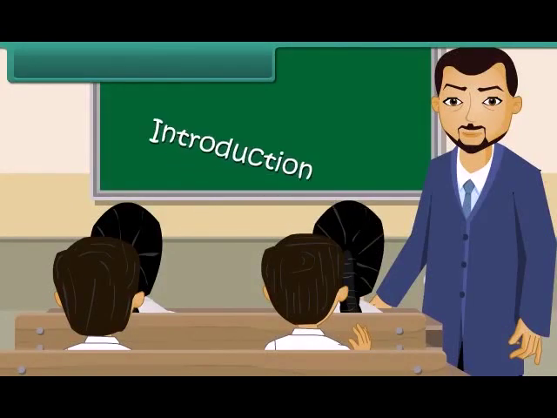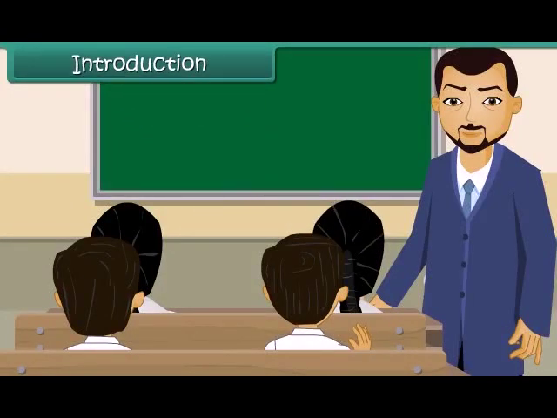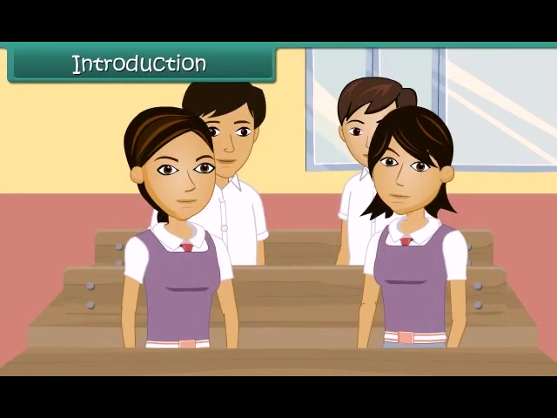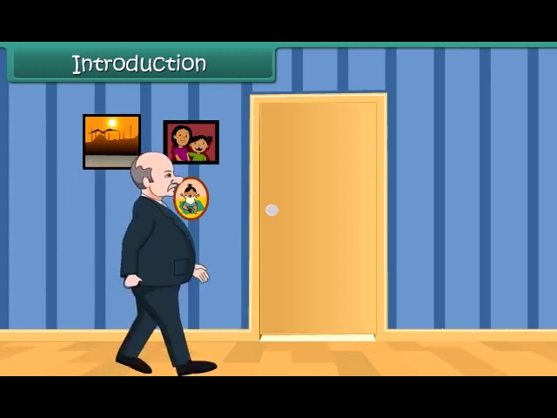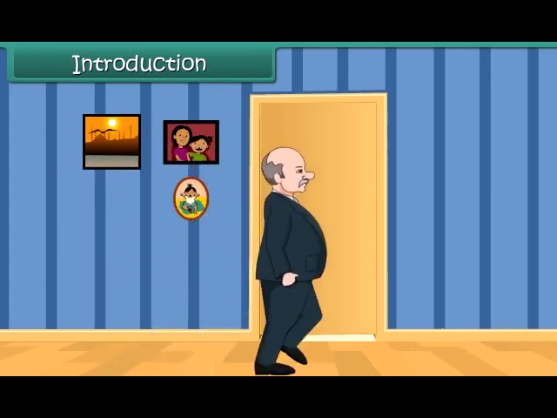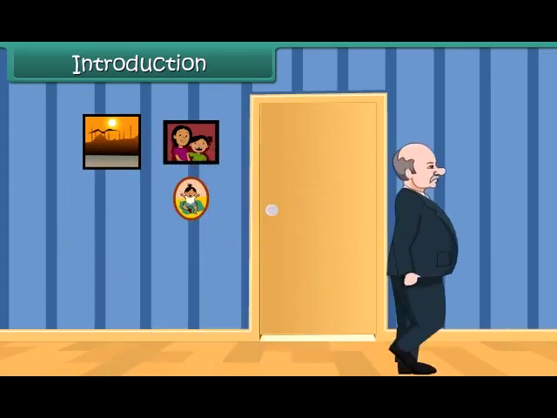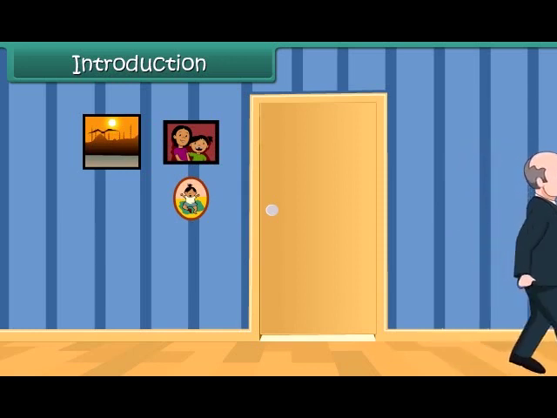Introduction. The first day a teacher enters into your classroom, what do you say to the teacher? You all wish a very good morning to the teacher. Suppose all the doors in your room are closed. Then how can you guess whether anyone is crossing the room? Yes, you can identify it by hearing the footsteps of the person.